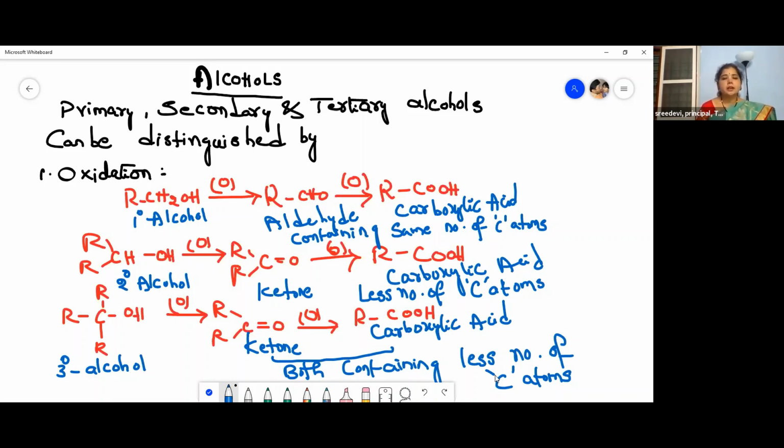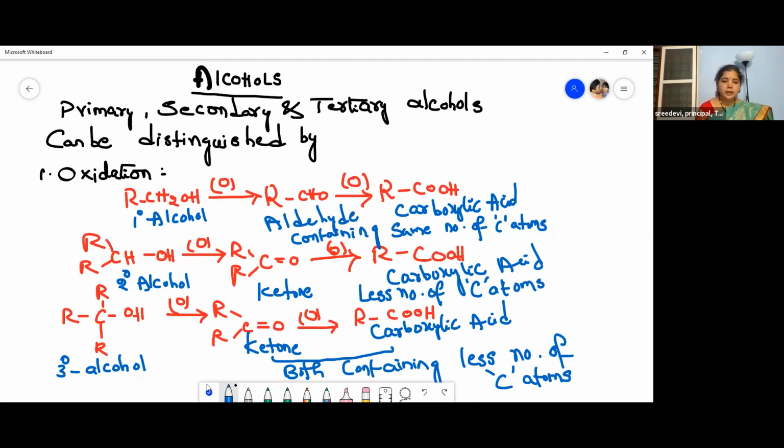Whereas a secondary alcohol on oxidation gives a ketone, which on further oxidation gives a carboxylic acid containing less number of carbon atoms. Whereas a tertiary alcohol on oxidation gives a ketone and on further oxidation gives a carboxylic acid, where both of them contain less number of carbon atoms.